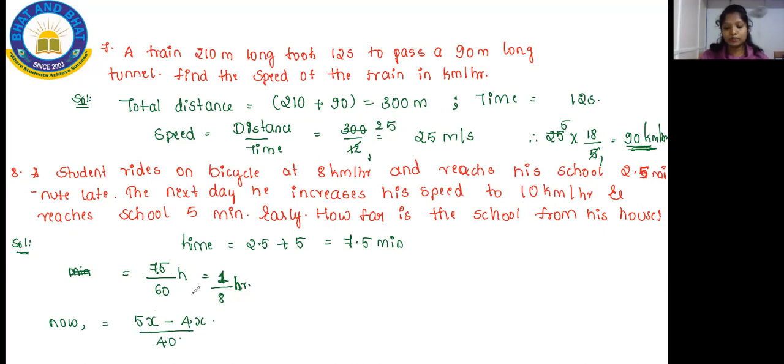By doing the cross multiplication, I got 5x. Here the 5 is the one other time, and I'm considering x as the distance. 5x is going to cover that in 1 hour, so I'm going to write that as 4x divided by 40. Now I'm going to do the substitution, so I will get 1 by 8. Therefore x is equal to 40. Cross multiply again: 40 divided by 8, so I'm going to get 5 kilometers per hour.